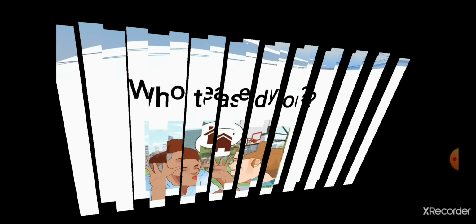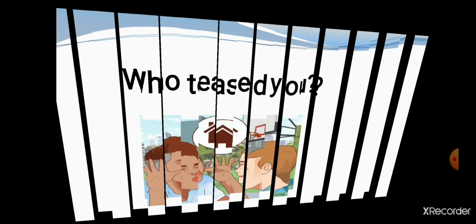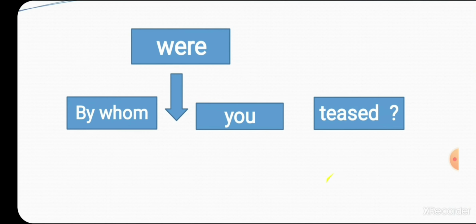Then students, next one: who teased you? Now students, remember that who changes into by whom. Beta, what do we change who into? By whom. And whom is changed into who. Okay, whom is changed into who, and who changes into by whom. So students, how can we convert who teased you? By whom were you teased? Okay, by whom were you teased? Like this, students, we can convert it.